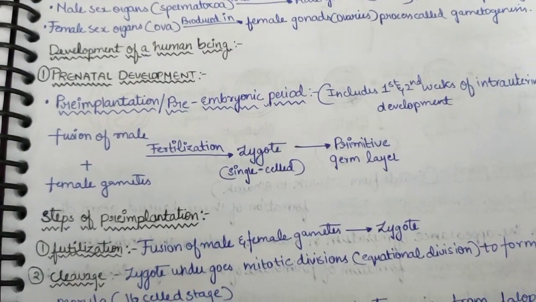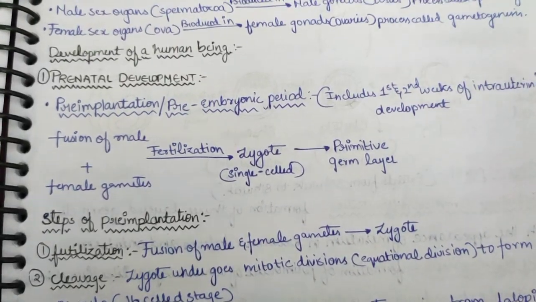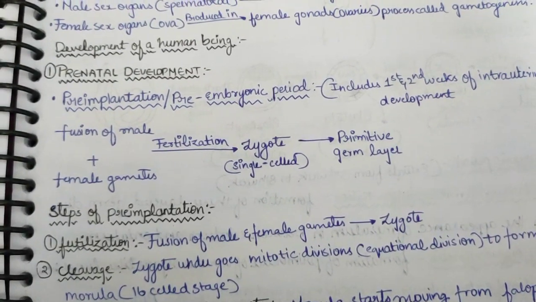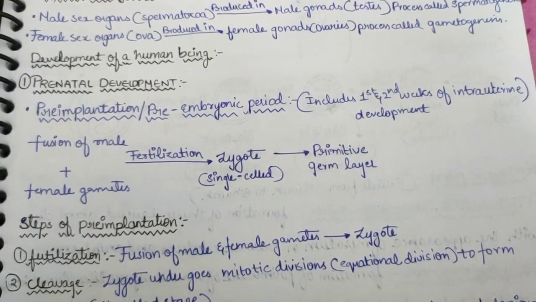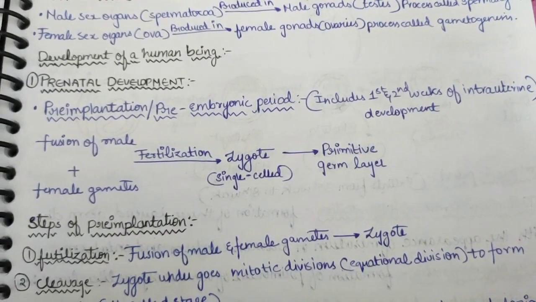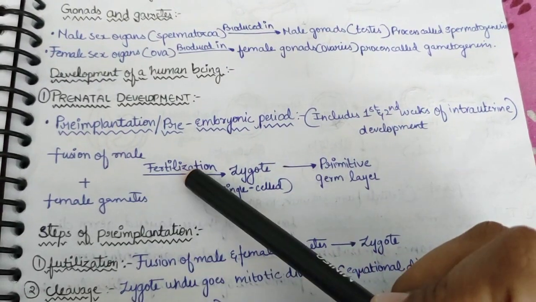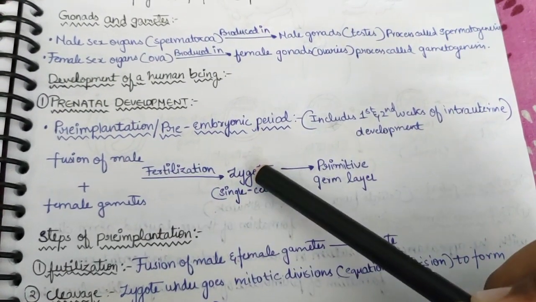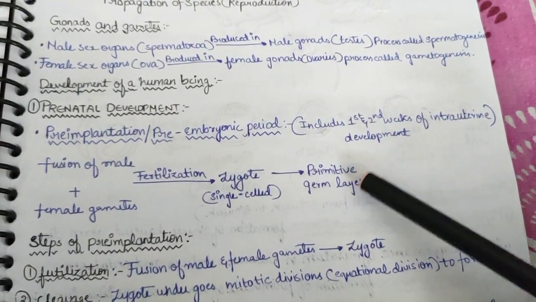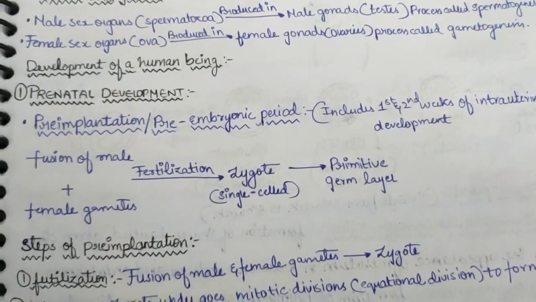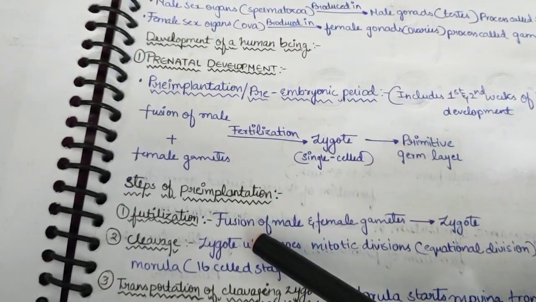The first step of development of a human being is prenatal development, or before birth development. In that we have many stages, like the pre-implantation or pre-embryonic period, which includes the first and second weeks of intrauterine development. Here we first see the fusion of male and female gametes, which is known as fertilization. Then a single cell zygote is formed and the primitive germ layers are formed. Here only a double layer is formed, that is ectoderm and endoderm only. There is no mesoderm present in this step. So let us see in detail.